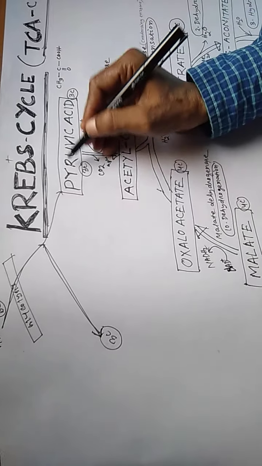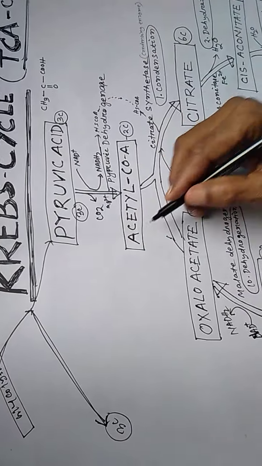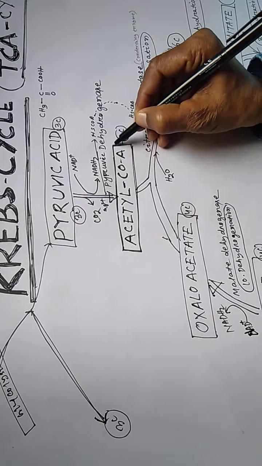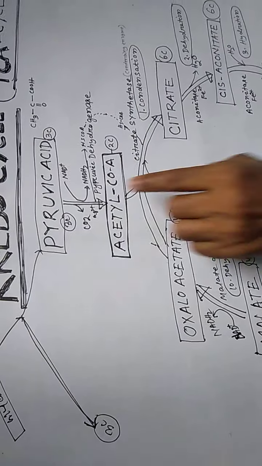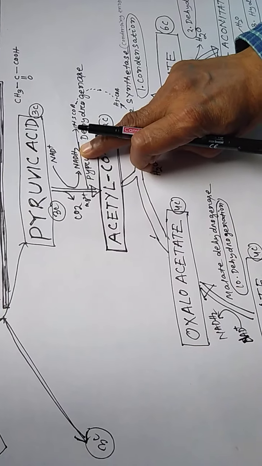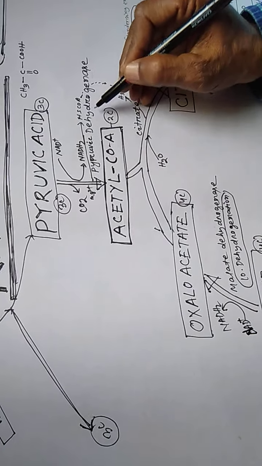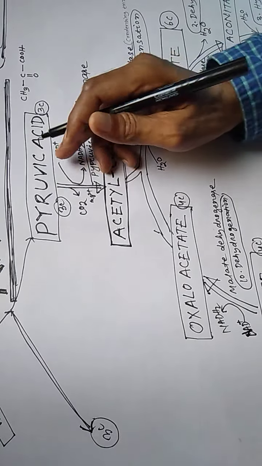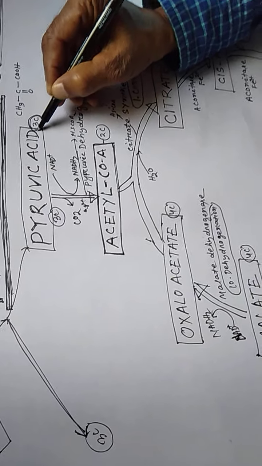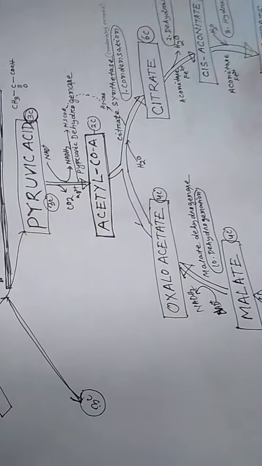Pyruvic acid, a 3 carbon compound, is converted into acetyl coenzyme A by releasing carbon dioxide and NADH2. The enzyme here is pyruvic dehydrogenase. So, glucose is 6C in glycolysis, then comes the Krebs cycle or TCA cycle.